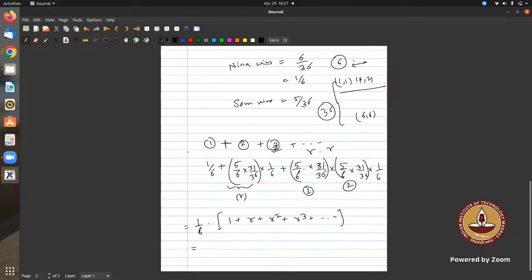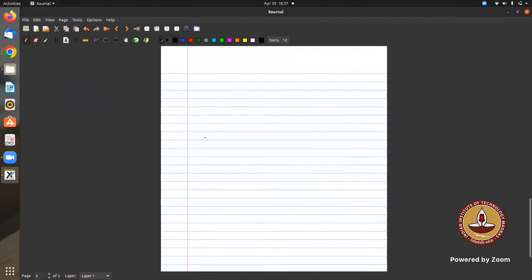If the ratio R is less than 1, then it will converge to A upon 1 minus R, but A is 1 here, so it is 1 upon 1 minus R. So it is 1 by 6 into 1 upon 1 minus 5 by 6 into 31 by 36. If you do the calculations, you will get the answer. Yes, sir, it's 0.597.